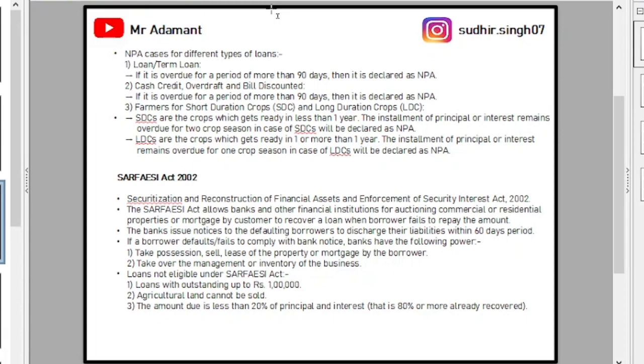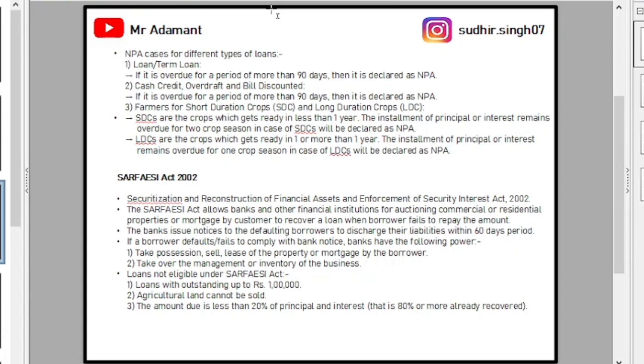So first we will discuss the short duration crops. Short duration crops are the crops which get ready in less than 1 year. We can take the examples of crops like barley, cereals, millets. Those we can get in less than 1 year, so they are categorized as short duration crops. In the case of NPA, if the interest amount is overdue for two crop seasons, then it is declared as NPA.